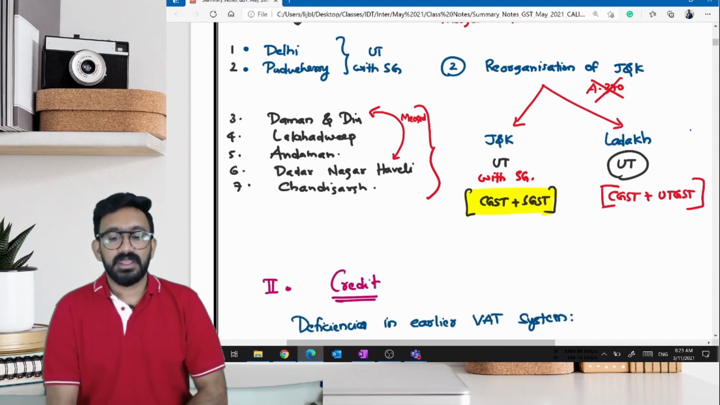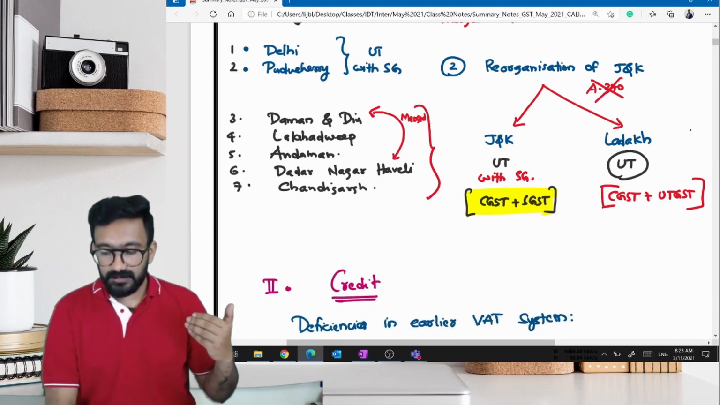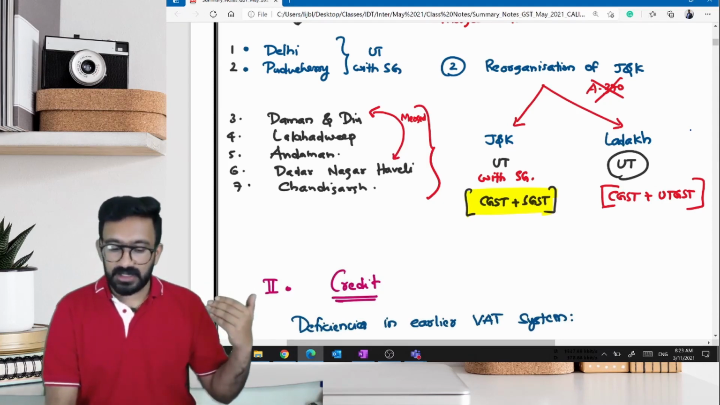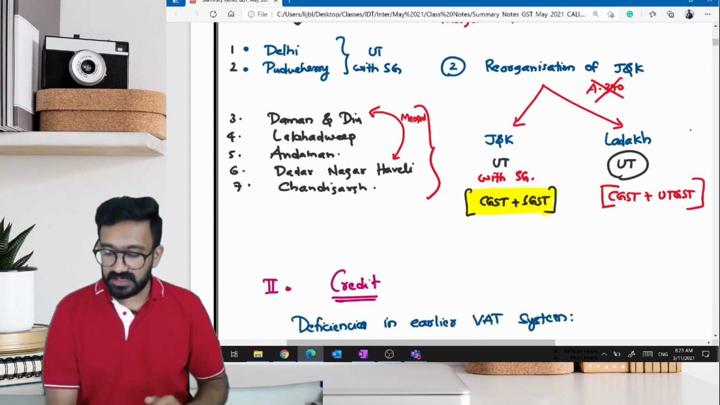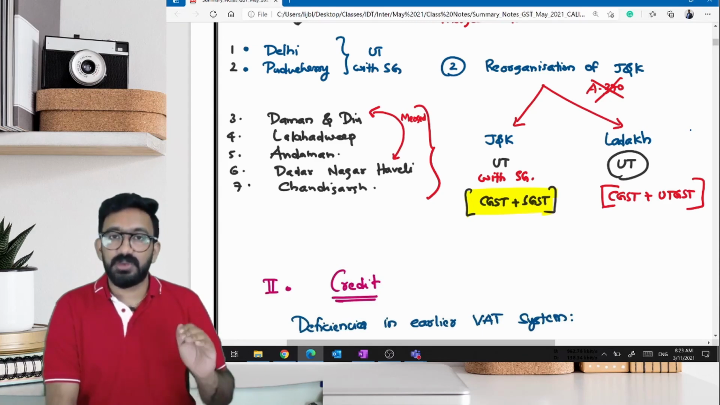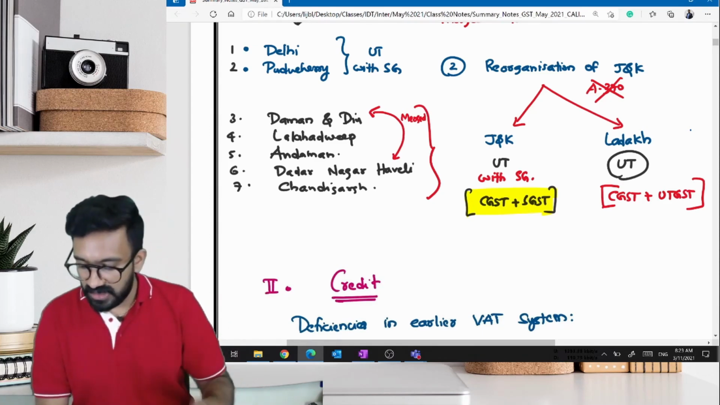Are you guys with me? So Ladakh gets added to union territories like Lakshadweep, Daman and Diu, Andaman, and Chandigarh. But Jammu and Kashmir will have the same status, CGST and SGST.